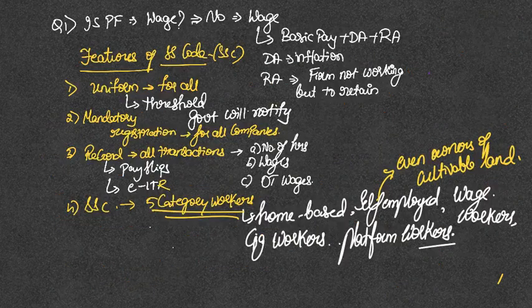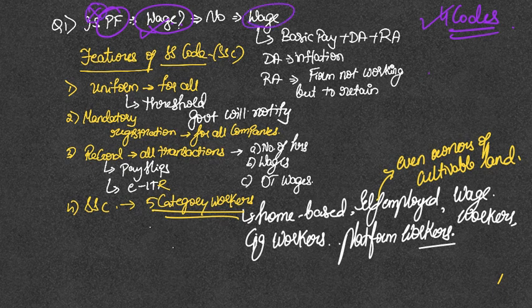So let us begin. In the previous wage code, we have already discussed the definition of wage. If you haven't watched that video, I request you to go back and watch it. So is PF considered to be a part of the wage? You have to remember that across the 4 codes, all the definitions are uniform. So the wage code definition for wage is similar to the definition of wage even in this social security code. So PF cannot be a part of the wage because it is an exclusion. Like we have seen, wage is nothing but a sum of 3 components, namely basic pay, dearness allowance, and retaining allowance.